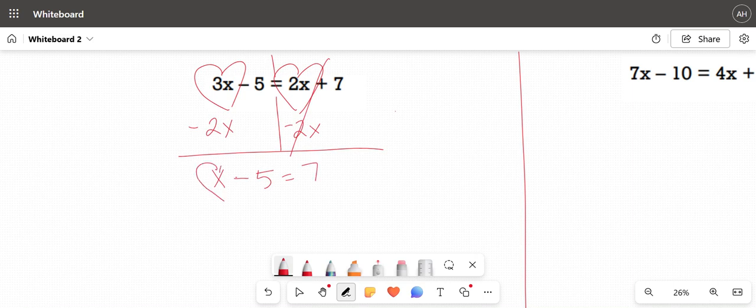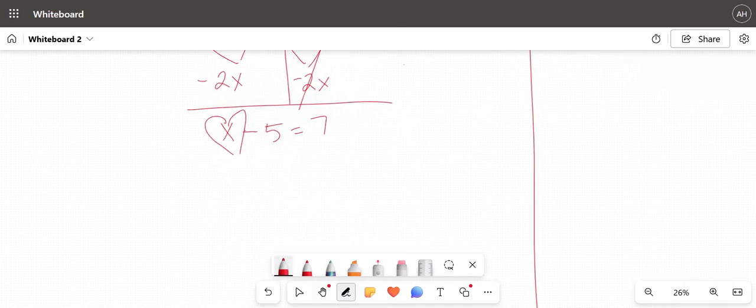All right, now x is single and wants to be by itself. But who's in the way? Oh, this minus 5. How do I get rid of minus 5? I do the opposite. The opposite of subtracting 5 is going to be adding 5. So I'm going to put plus 5 on both sides.